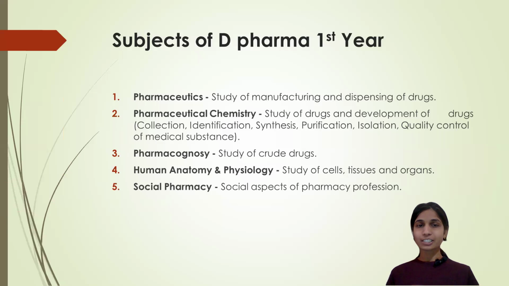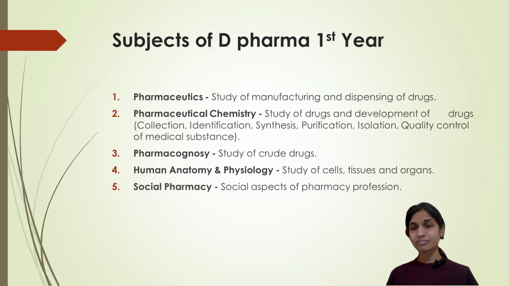So, next one is about pharmaceutical chemistry. This is nothing but about those drugs only. Whatever drugs we are taking for manufacturing, for those drugs we first go with the collection of those drugs, identification of those drugs, synthesis of those drugs, purification of those drugs, and isolation of those drugs.